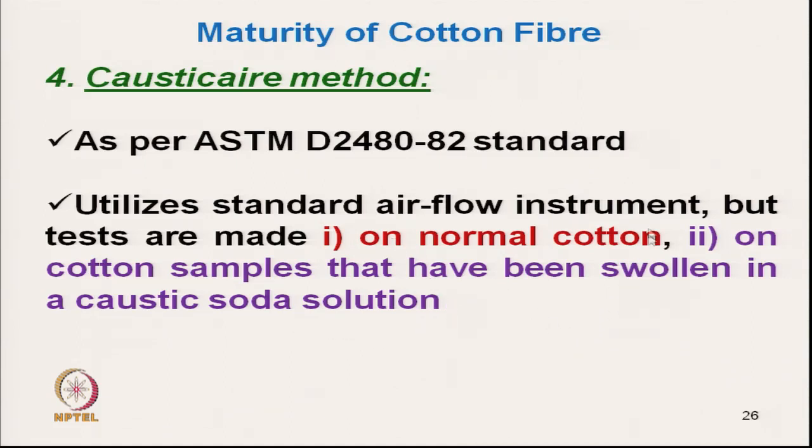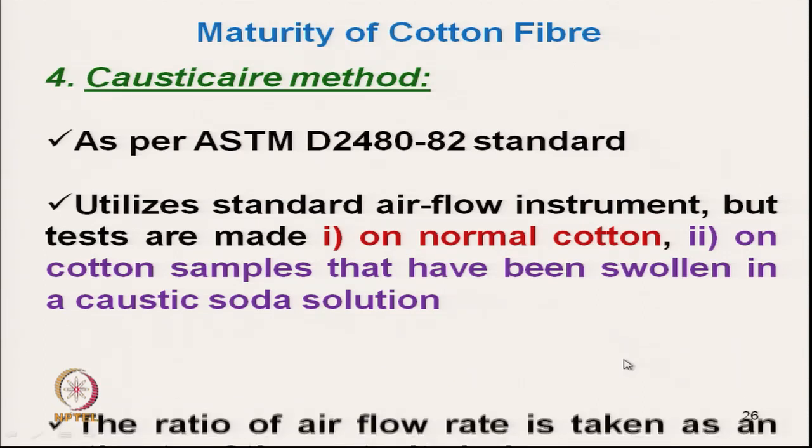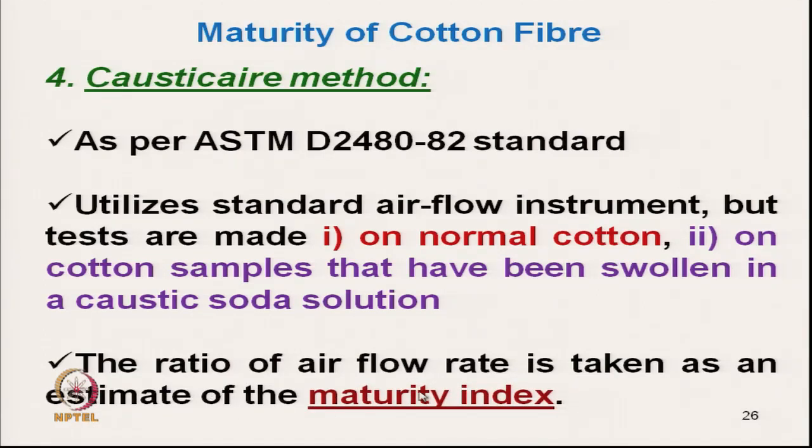Normal cotton means without treatment, the other is by treating with caustic soda, and the ratio of air flow rate is taken as the estimate of maturity index.